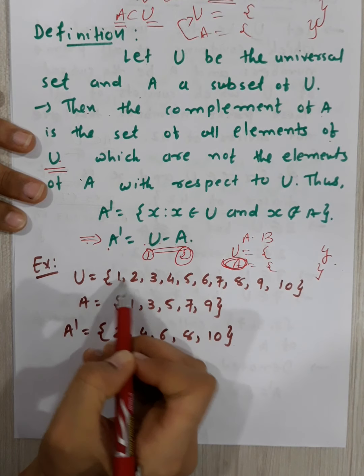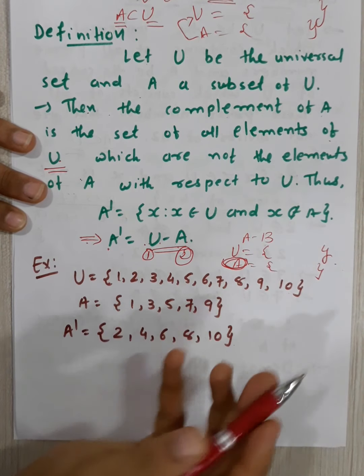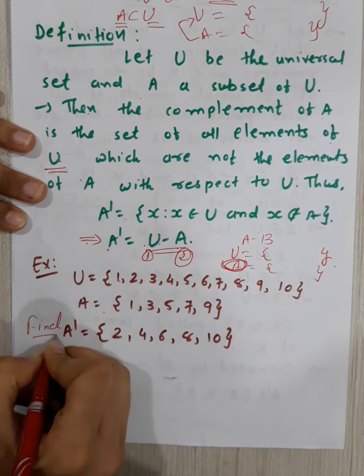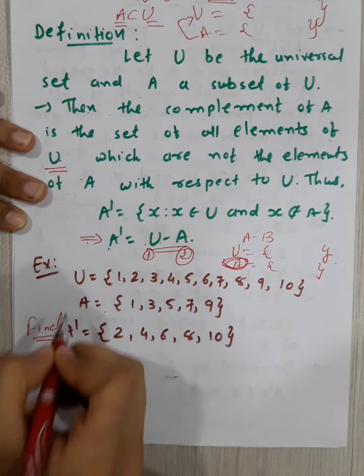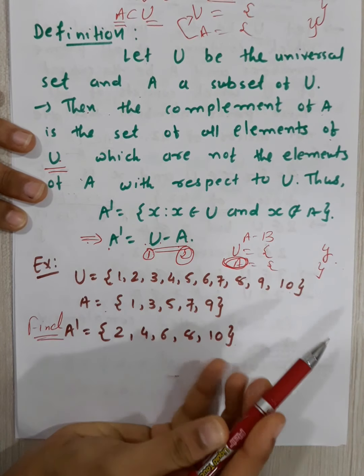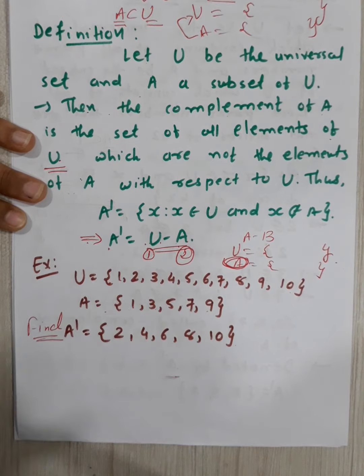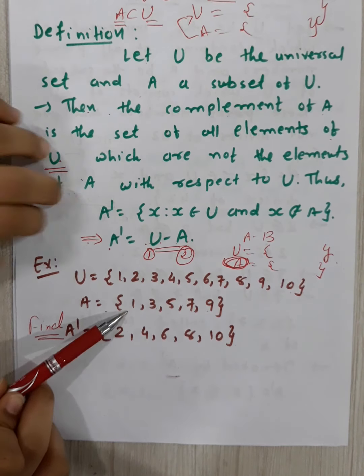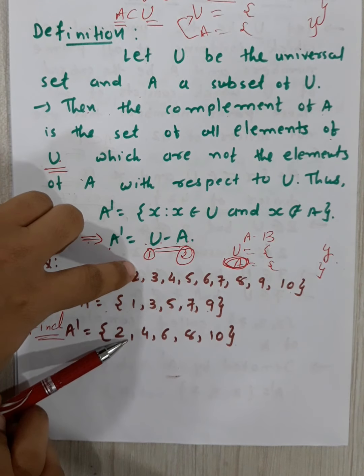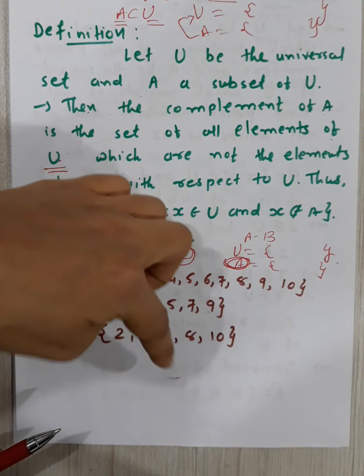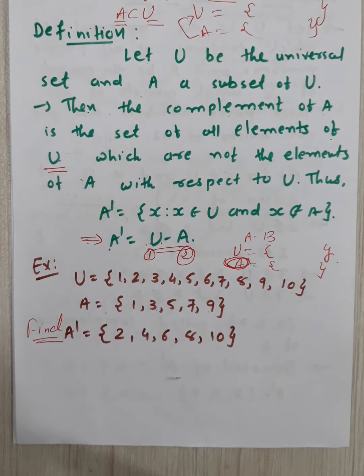u is equal to 1 2 3 4 5 6 7 8 9 10 and a is equal to 1 3 5 7 9. You have to find a dash. So apart from these elements, you have to write down all the elements of u. 1 3 5 7 9 आपको नहीं लिखने हैं, उसके अलावा जितने भी u में एलिमेंट्स है वो सारे a डैश में लिखने हैं. 1 तो यहाँ पे है सो नहीं लिख सकते. 2 4 6 8 and 10. a dash is equal to 2 4 6 8 10 is the a dash, right? This is the a dash.